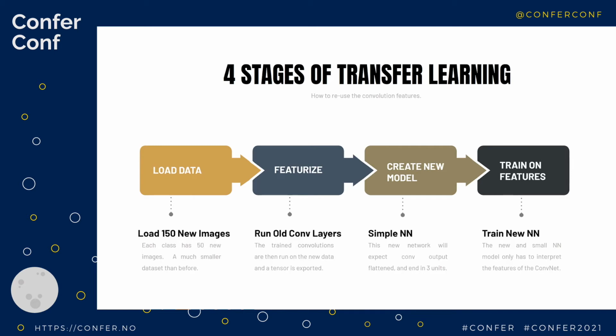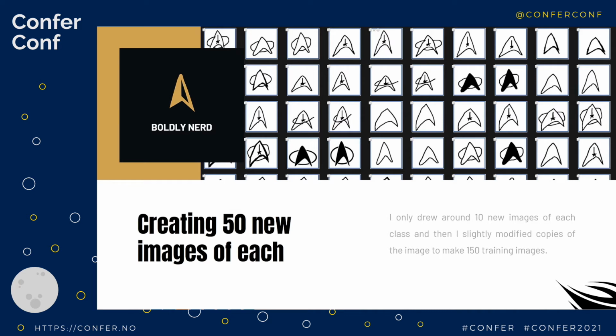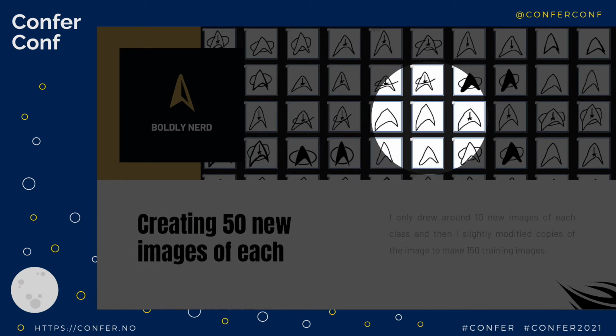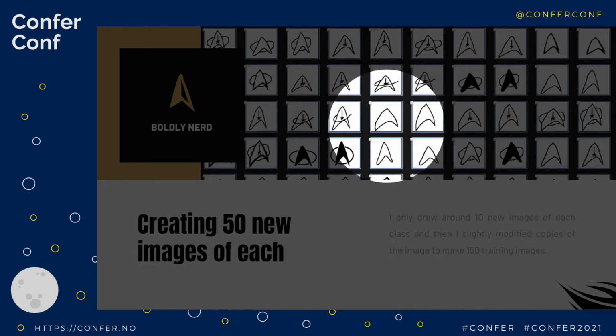Because it wasn't inside our original data set from Google Draw. Well, the cool thing is with transfer learning, we don't need that much more data. I just went ahead and drew, very poorly, mind you, 50 new images. And then I think actually I only drew 10 new images. And then what I did was I slightly distorted them, making them a little bit wider, a little bit taller. As you can see here, actually, I'll point it out. If you take a look at this, I think these two are exactly the same drawing, where this one was made a little bit higher and this one was made a little bit lower.